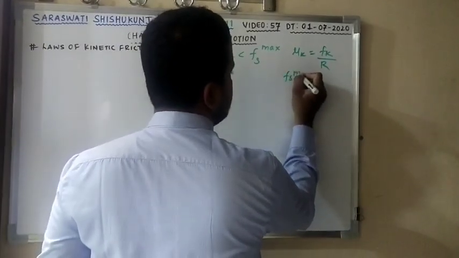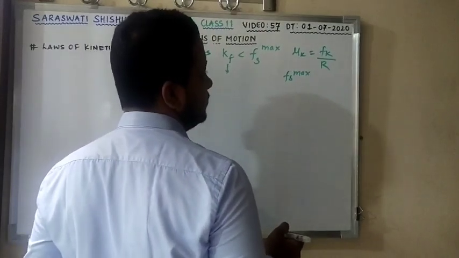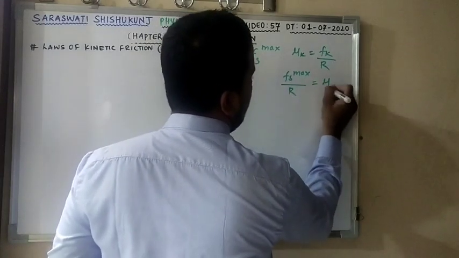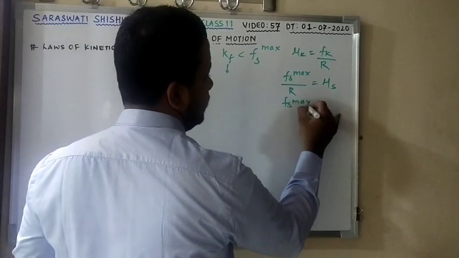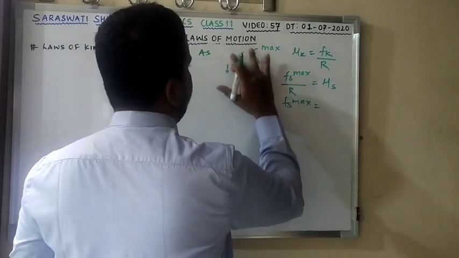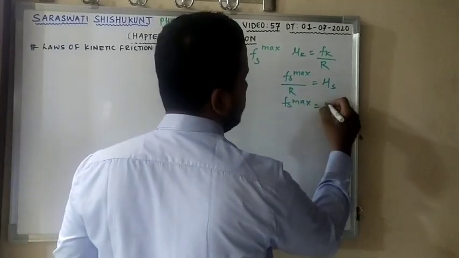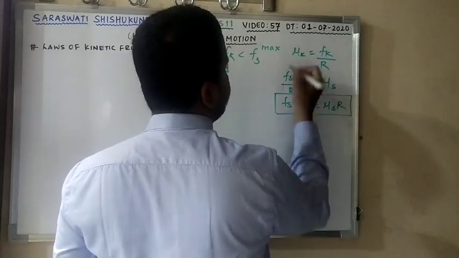And Fs max is also, I am able to notice. What is Fs max? Fs max divided by normal reaction, that is going to be mu s. From this I can get Fs max, that is equal to mu s into R. This is my first equation. This is my second equation.